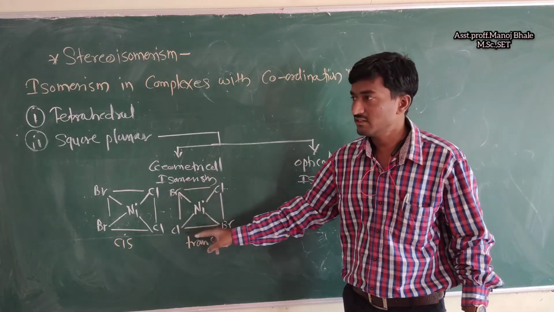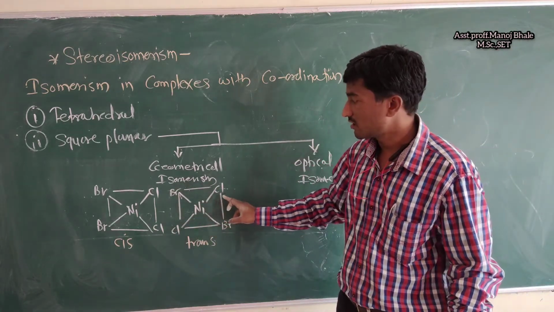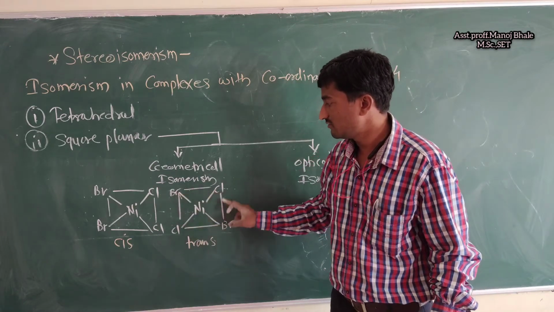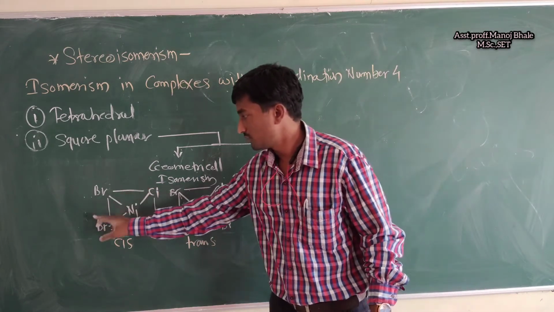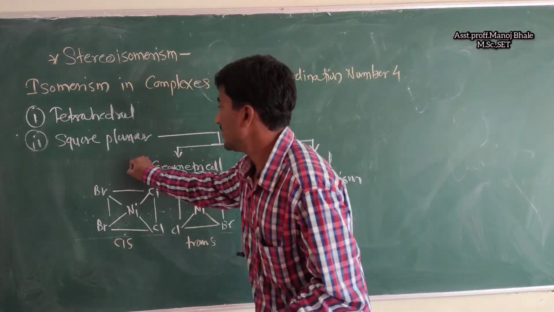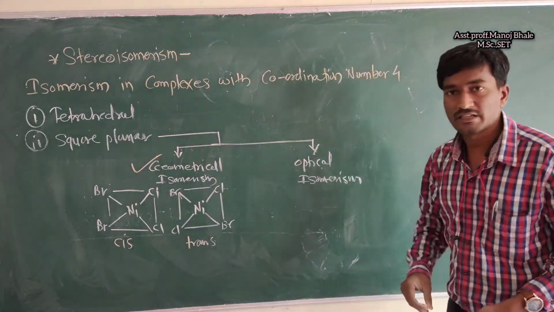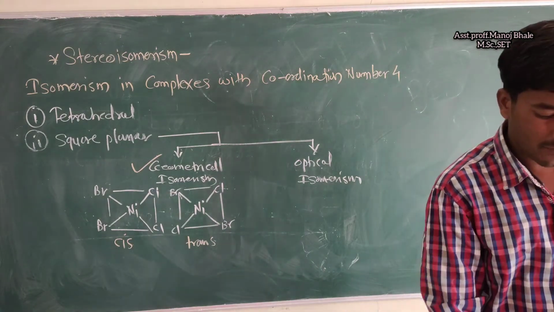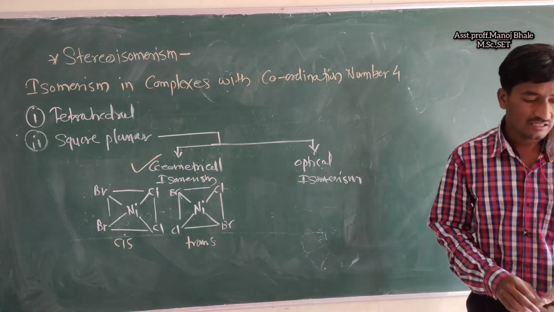You can also calculate the coordination number by counting the ligands: 1, 2, 3, 4. There are 4 ligands present here. So geometrical isomerism is present in the square planar structure.